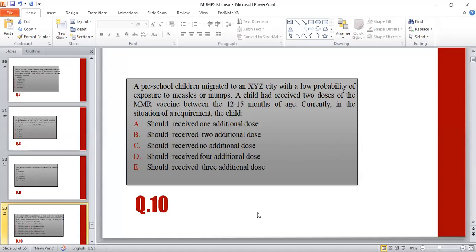As I already mentioned, if a child has received two doses of MMR vaccination between the ages of 12 to 15 months, and is migrated to any area where there is a decreased probability of exposure to mumps or measles, then WHO recommends that there is no need to receive a third additional dose of MMR vaccination. Therefore, C should be the correct option. That child should not receive any additional dose of MMR vaccination.